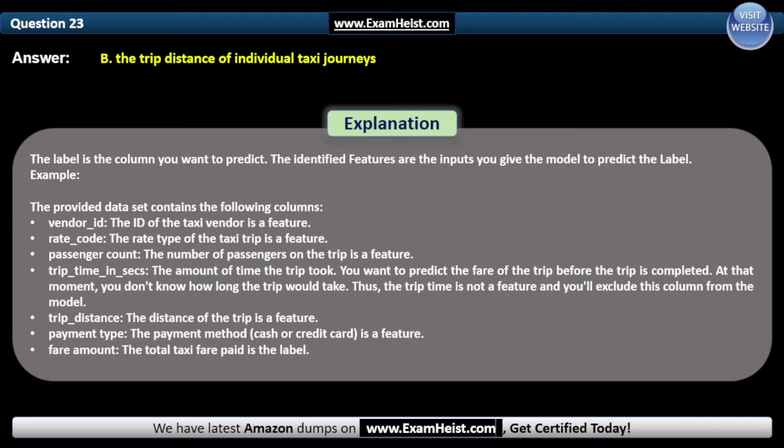Trip distance, the distance of the trip, is a feature. Payment type, the payment method, cash or credit card, is a feature. Fare amount, the total taxi fare paid, is the label.